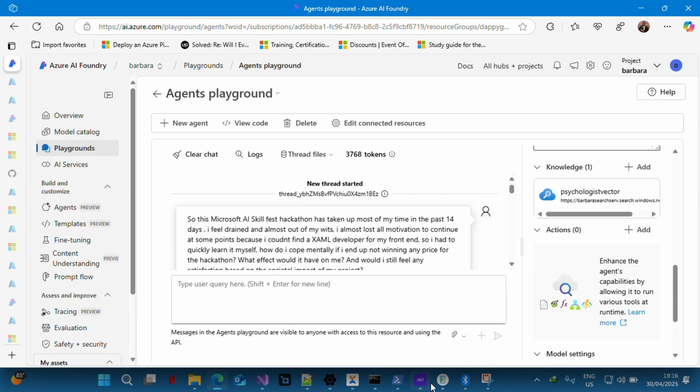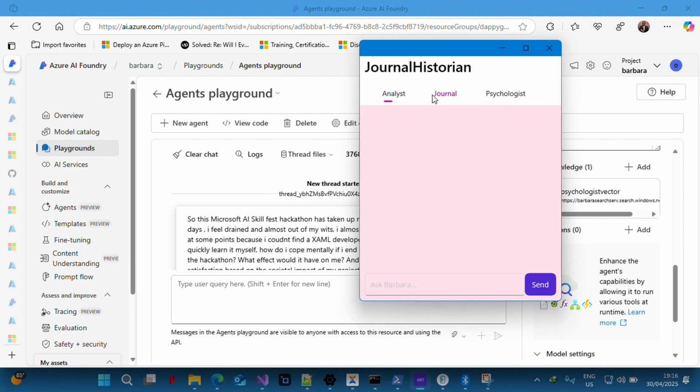The vector still gave me a very, very good answer. So as you can see, this is actually how the app looks. I couldn't get it to retrieve all the agents, like the analyst agents, the journal agents, and the psychologist agents. I couldn't get it to actually retrieve them. So this is where I ask my questions. If I click send, I'm not going to get any answer because it's not retrieving it the right way.